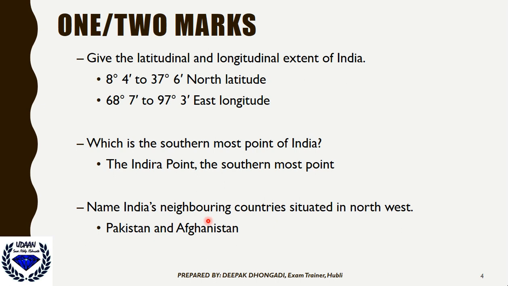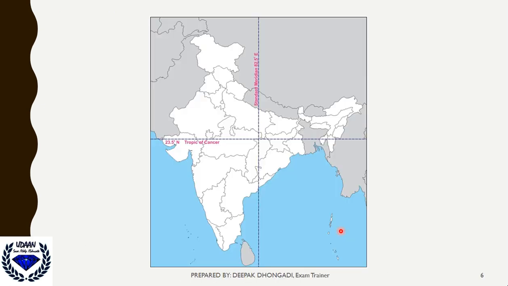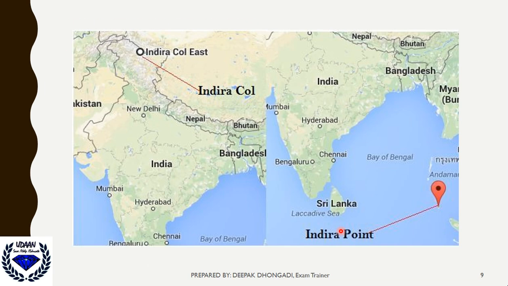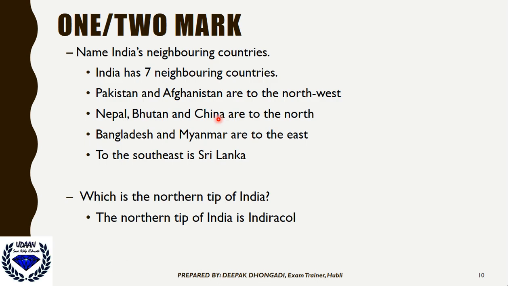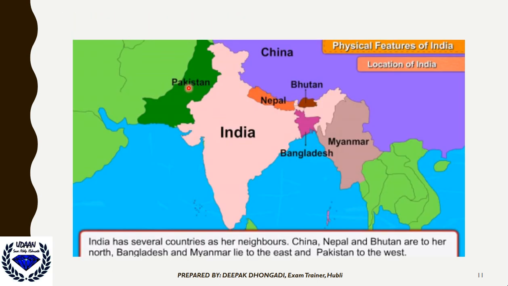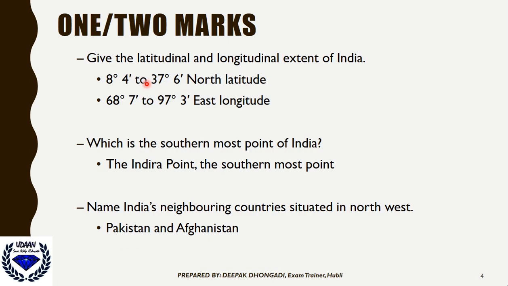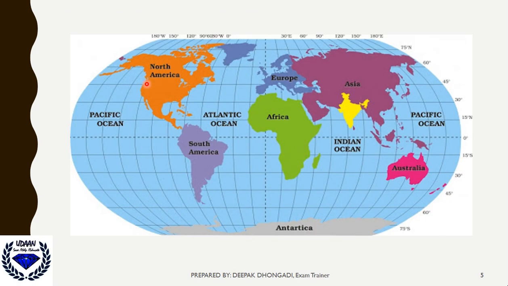Name India's neighboring countries situated in the northwest. West is our left side. On the left side, which countries can you see? Yes, you can see Pakistan, Afghanistan, and the Middle East countries here. I hope you got this. Okay, next one.